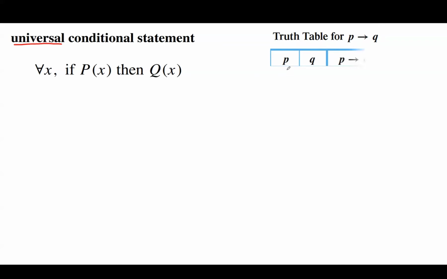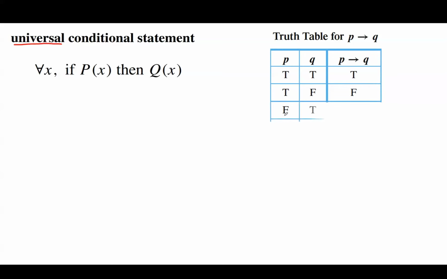On the very first row, we have P, Q, and the statement P then Q. If P is true and Q is true, P then Q is true. If P is true and Q is false, then you get a false statement. If P is false, or the hypothesis is false, and the conclusion is true, then the statement itself is true. And if the hypothesis is false and the conclusion is false, you say that the conditional statement is true.